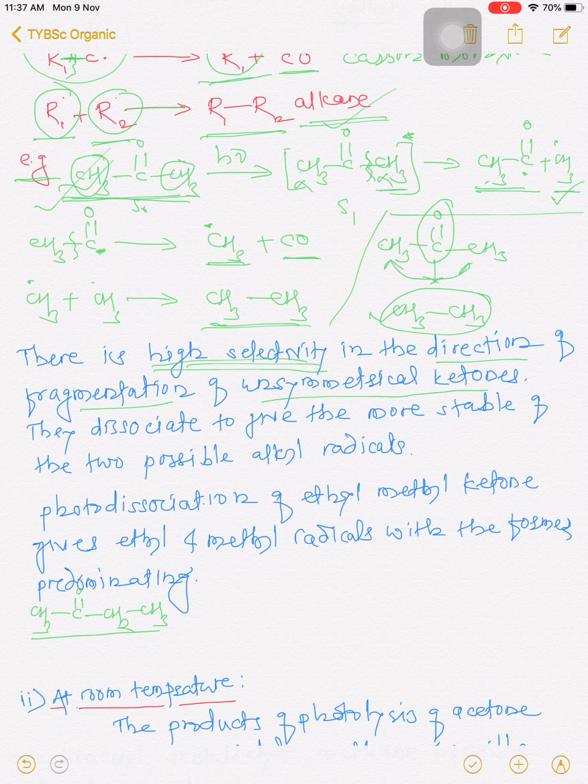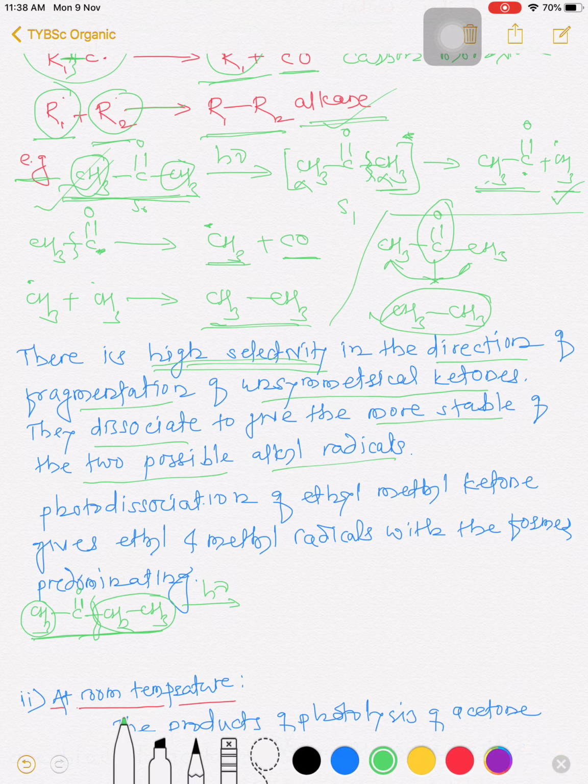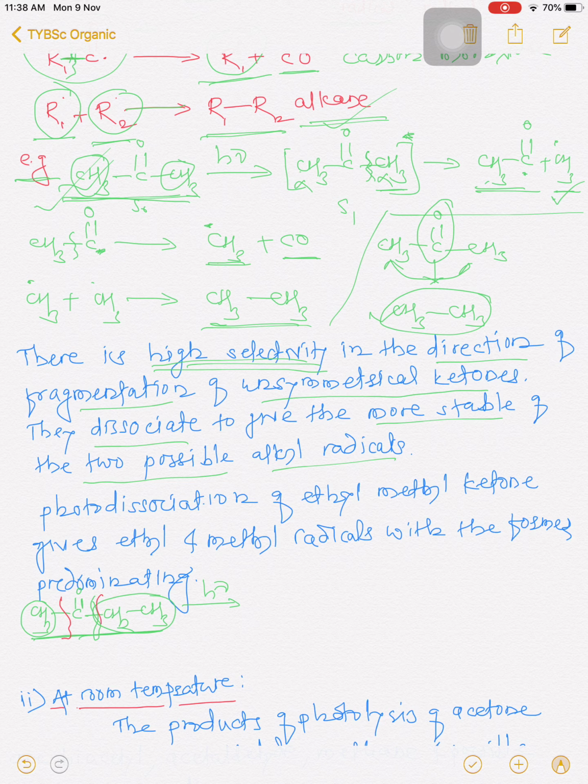These unsymmetrical molecules dissociate to give the more stable of the two possible alkyl radicals. So why is this molecule unsymmetrical? On the left side a methyl group is there, on the right side an ethyl group is there. Therefore these are not the same alkyl radicals, these are different alkyl radicals. One is methyl and another is ethyl. If this molecule is exposed to light, the fragmentation either takes place at the right side or at the left side.